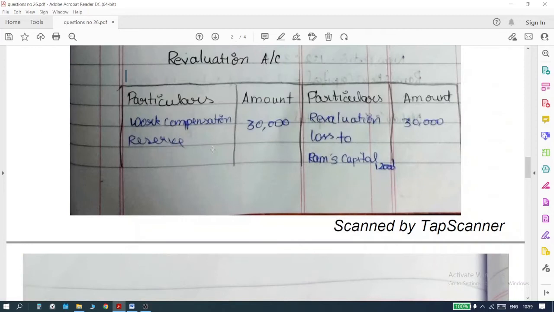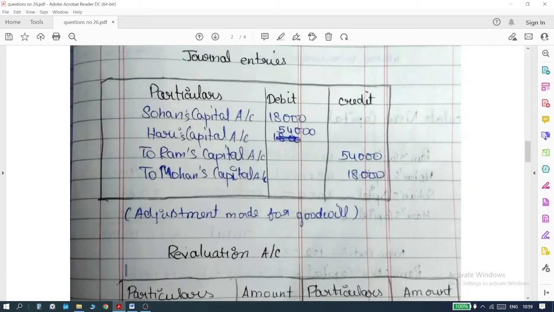The third step is we go back to the journal entry we wrote. Post this journal entry. I hope you know how to post the journal entry. So Sohan's capital account and Hari's capital account are debited, right?